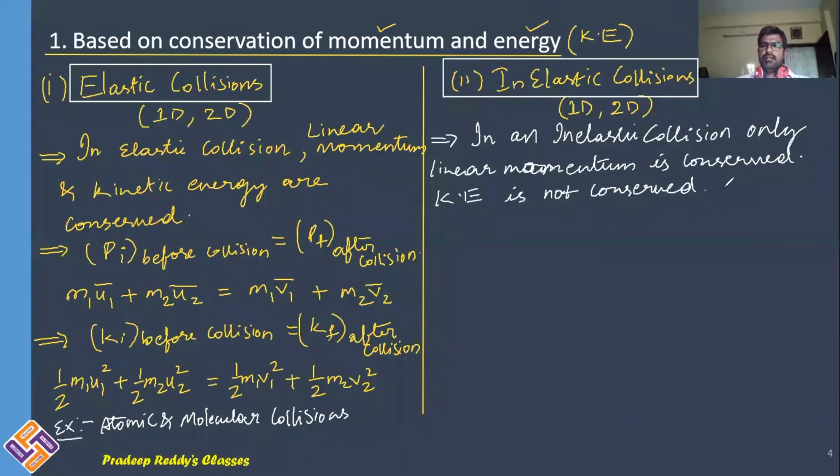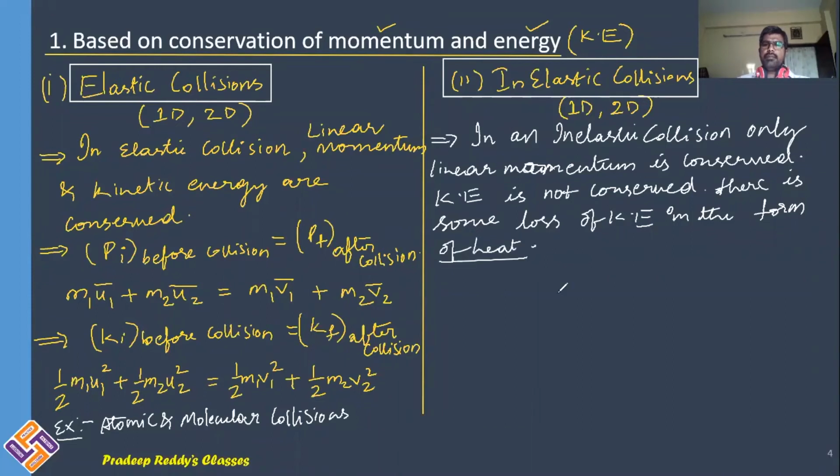There is some loss of kinetic energy in the form of heat. Such type of collisions are called inelastic collisions.